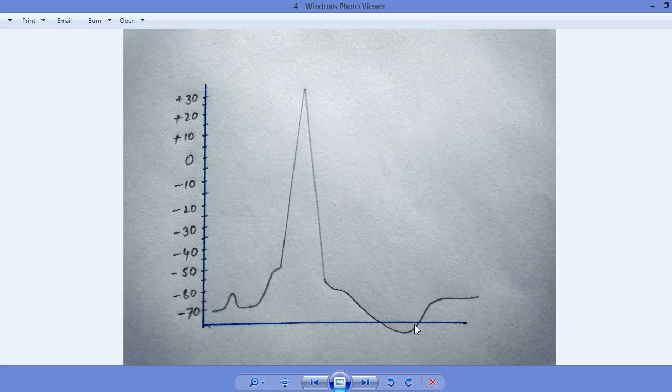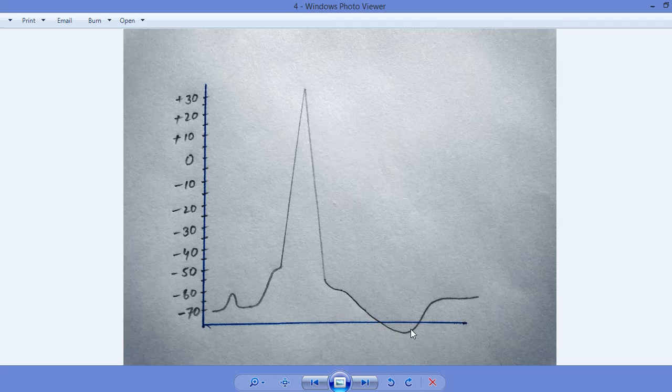This hyperpolarization occurs after every action potential. Action potential is actually the depolarization and then repolarization, and after each repolarization a hyperpolarization step is always there.